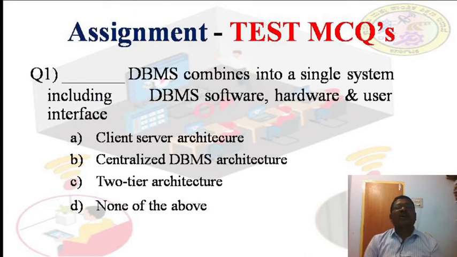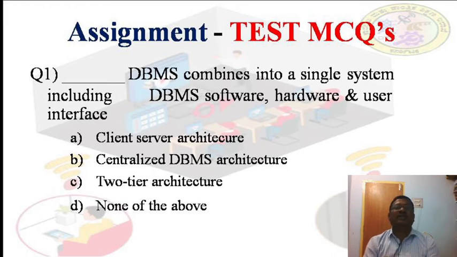Okay, friends, we studied two-tier architectures and three-tier architectures with the figures, and also we studied data models, how we are going to classify the DBMS, and the classification of DBMS.